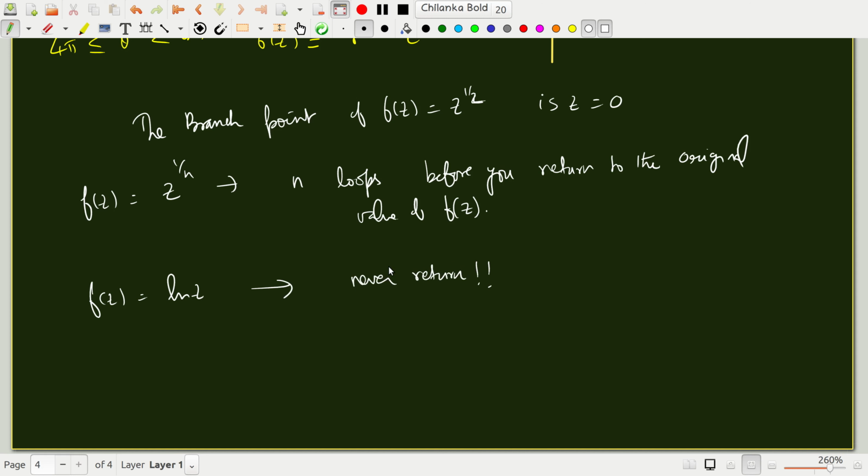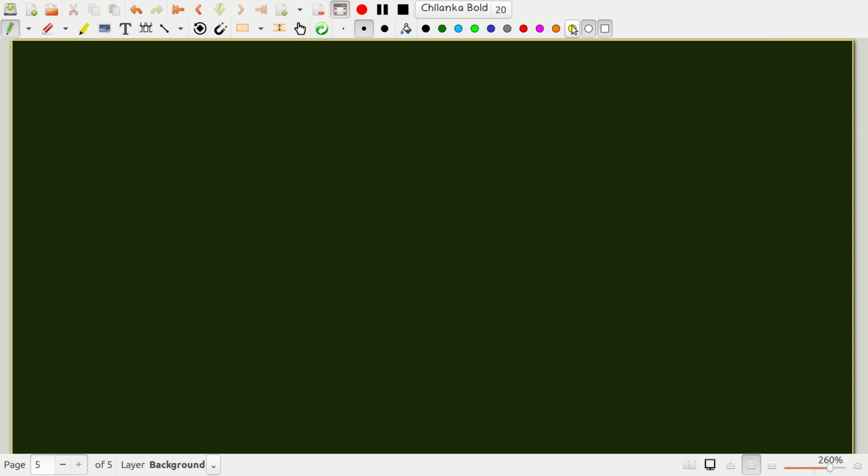So the key question, amidst all this multivaluedness and the complexities that arise, is how to keep f of z single valued. This is one of the main points in complex analysis.